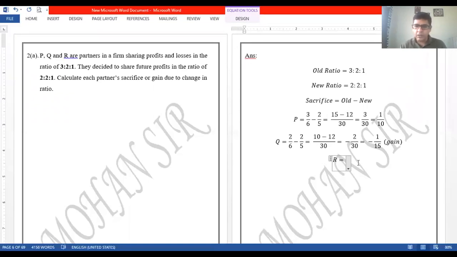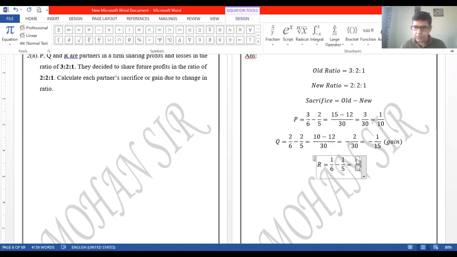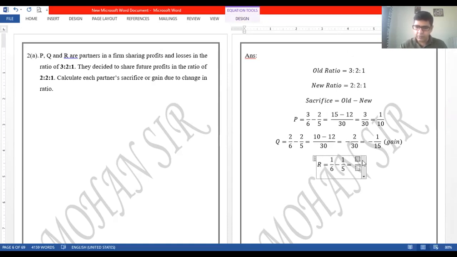So let us write that. Old share for R is 1 by 6, right? Minus new share is 1 by 5. So that will be equal to 5 ones are 5 minus 6 ones are 6, to be divided by 30, right? So that will be equal to minus 1 by 30. As we knew already, it was bound to come like this. Okay, so this is what I was telling you.